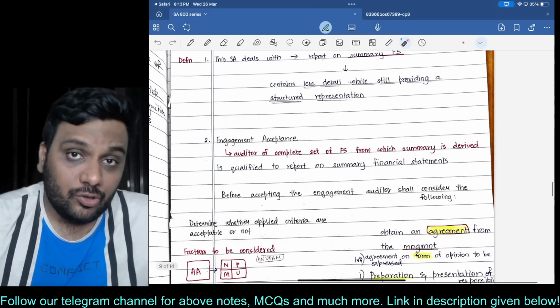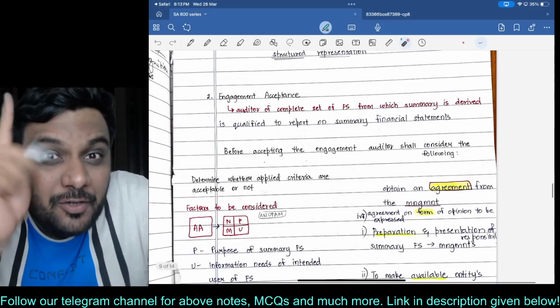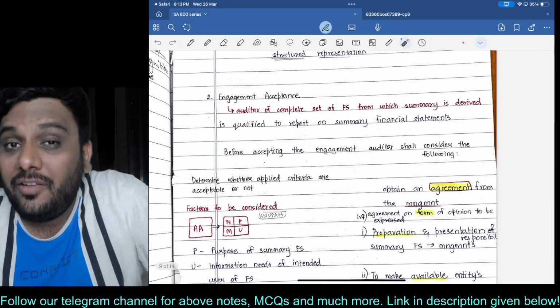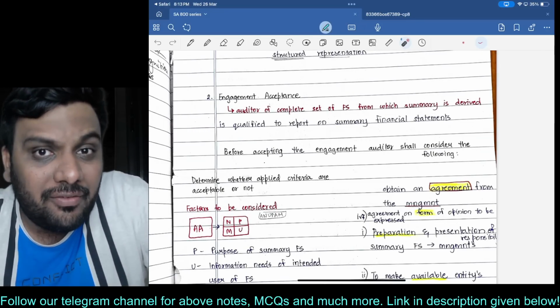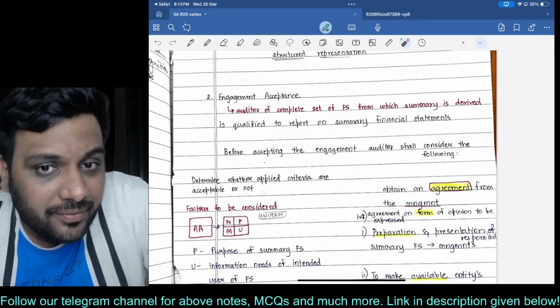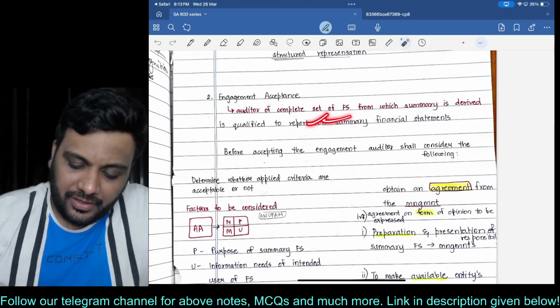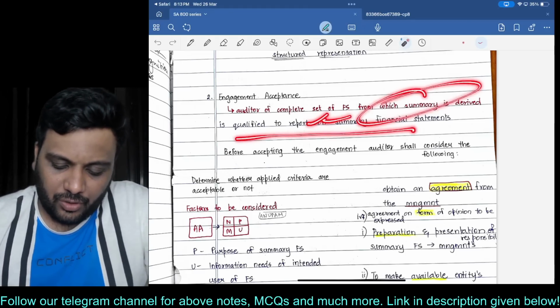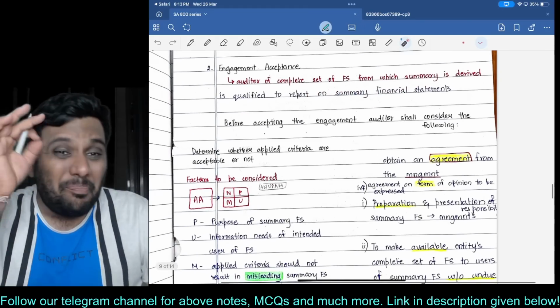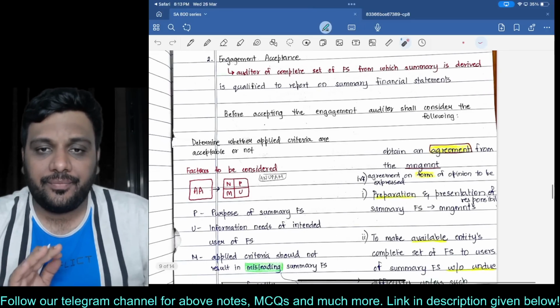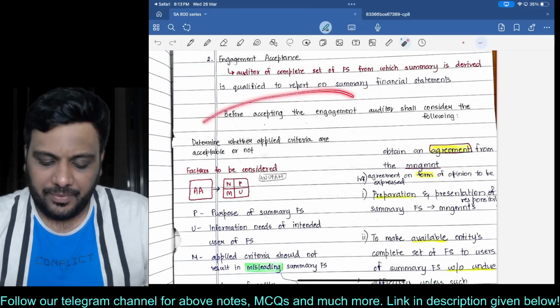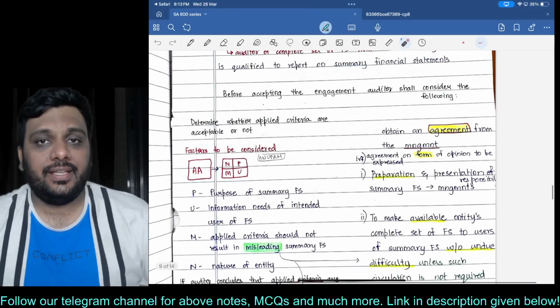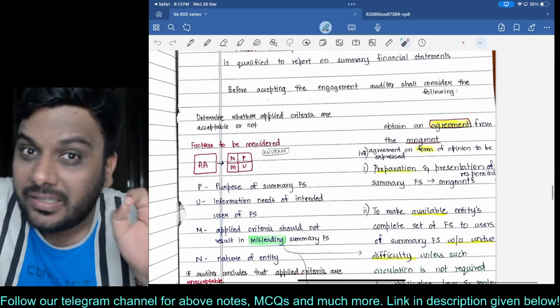Now listen to me. You will accept this engagement only if you are the statutory auditor, I mean only if you are the auditor of the complete set of FS from which the summary has been prepared. So the auditor of the complete set of FS from which the summary is derived is qualified to report on summary financial statements. That is the precondition. Without that you cannot move ahead. Before accepting the engagement, the auditor shall consider the following. This is a little different standard.